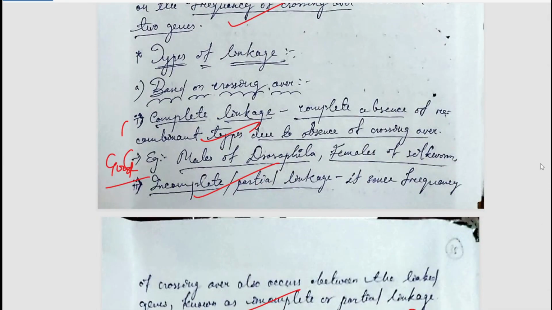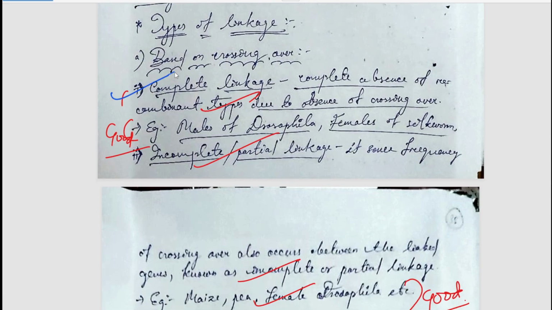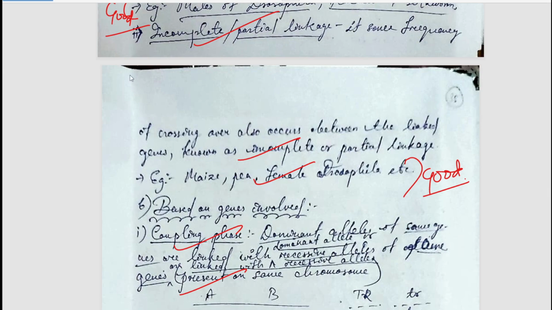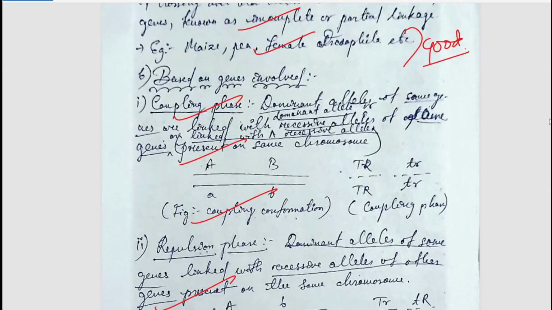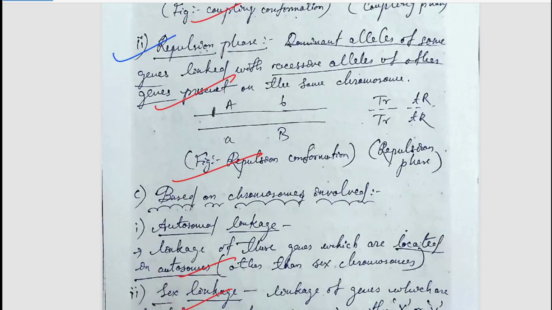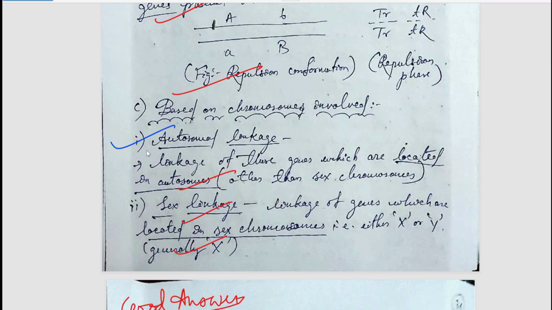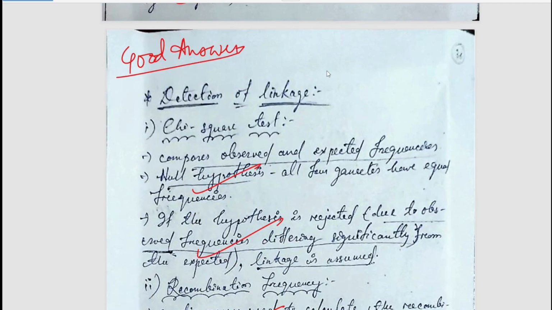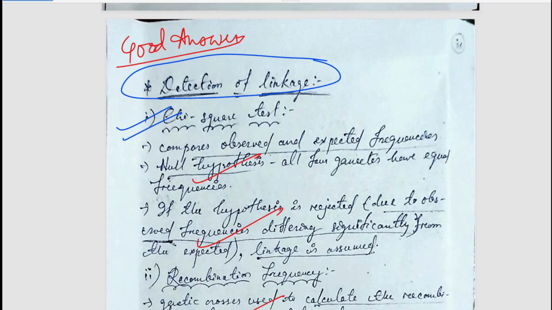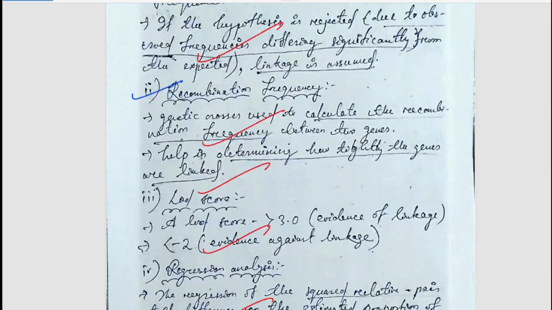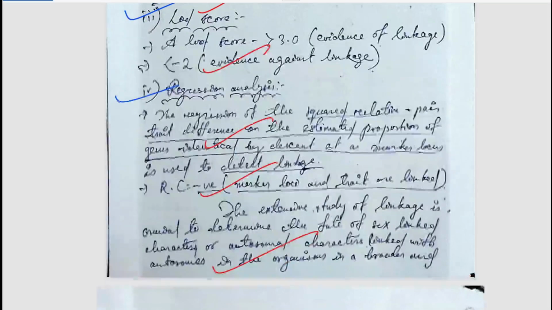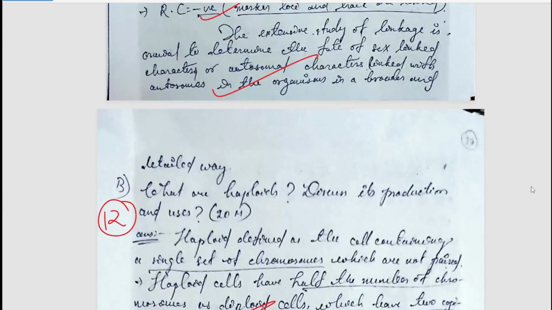So types of linkage based on crossing over: there is complete linkage, that is completely linked on the complete sets. Then we have incomplete or partial linkage. Based on genes involved, we have coupling phase, we have repulsion phase. Based on chromosomes involved, we have autosomal linkage, that is other than sex chromosome, and sex linkage. Very valuable points. Detection: how we can detect the linkage by using chi-square test, very good. We can do recombination frequency test. We can do LOD score. We can do regression analysis. The points are valuable. You can simply pause and read it. Now let's move to the next question.